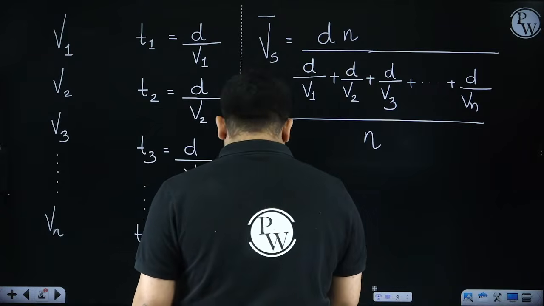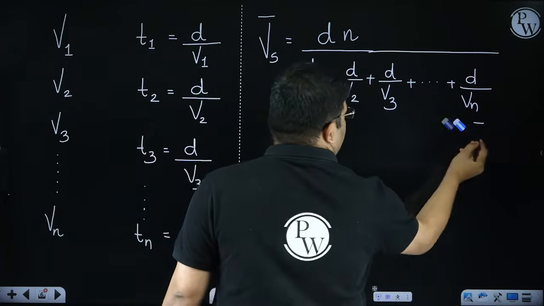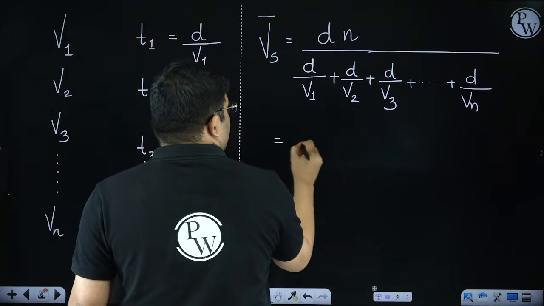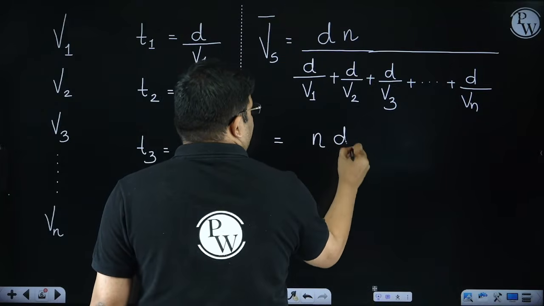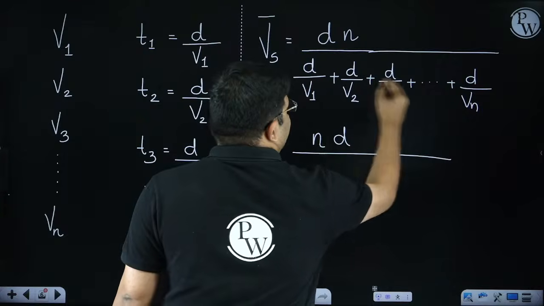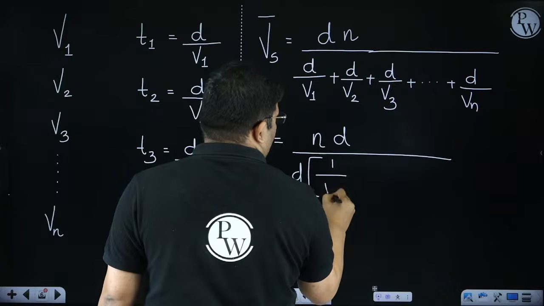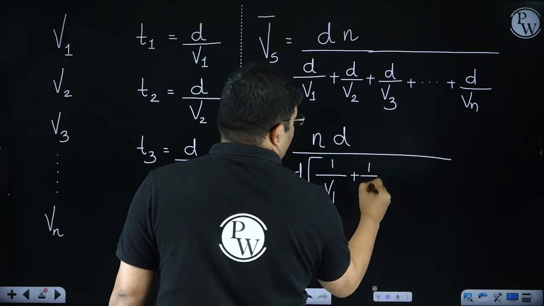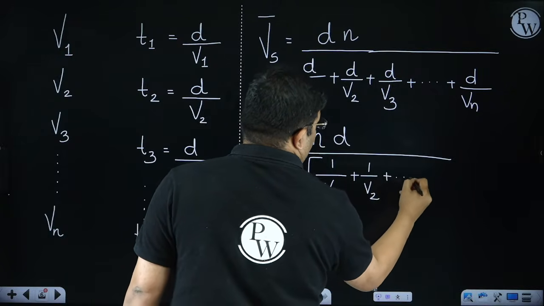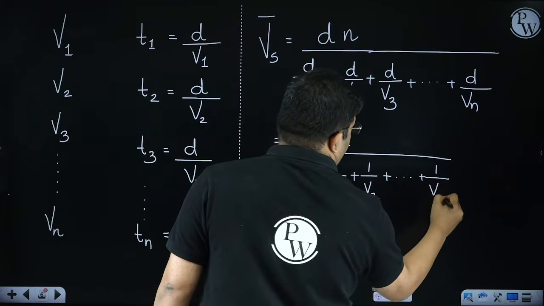So this is n into d divided by what? I can take d common here. If I take d common, it will be 1 by V1 plus 1 by V2 plus dot dot dot 1 by Vn.